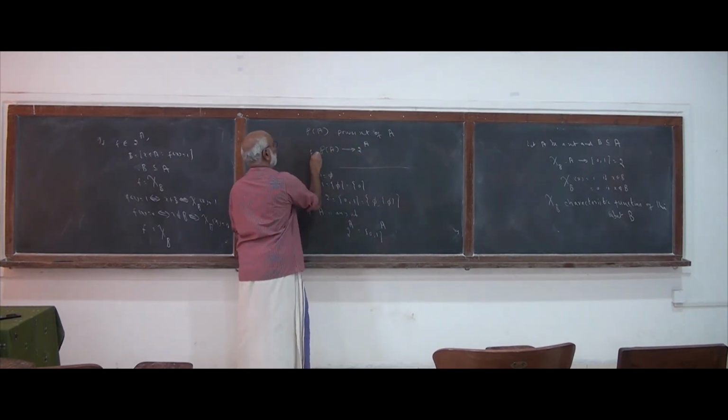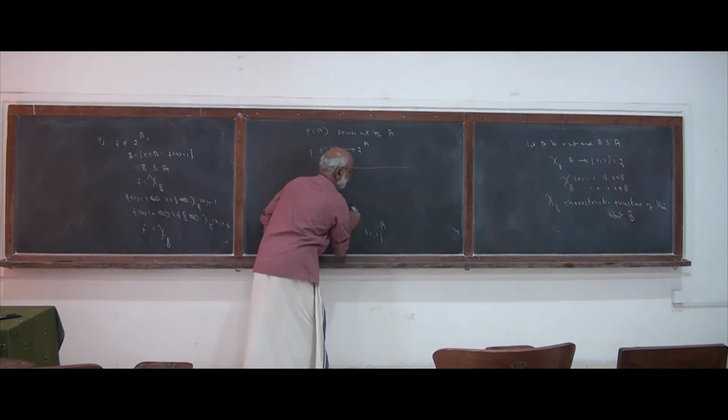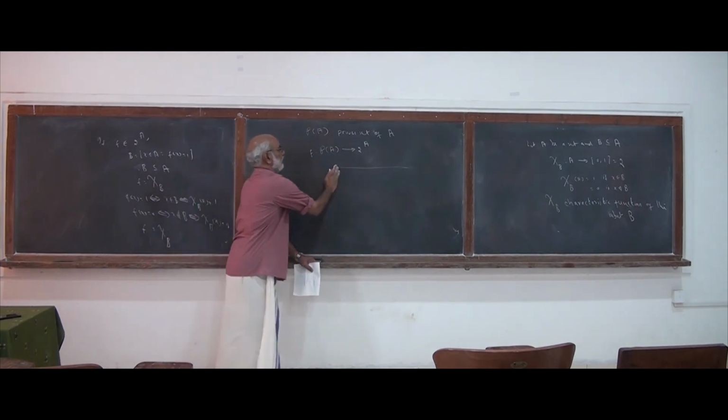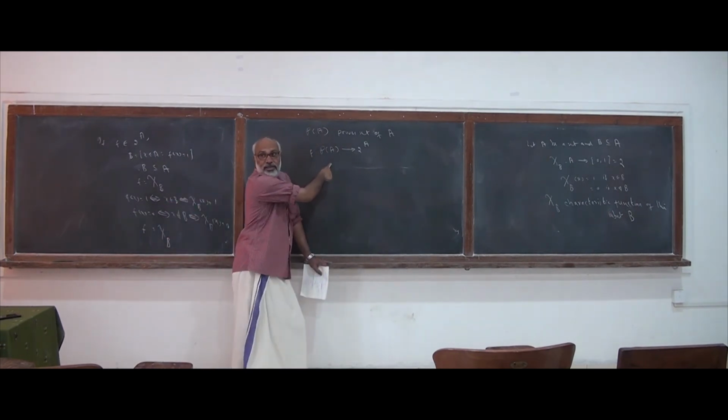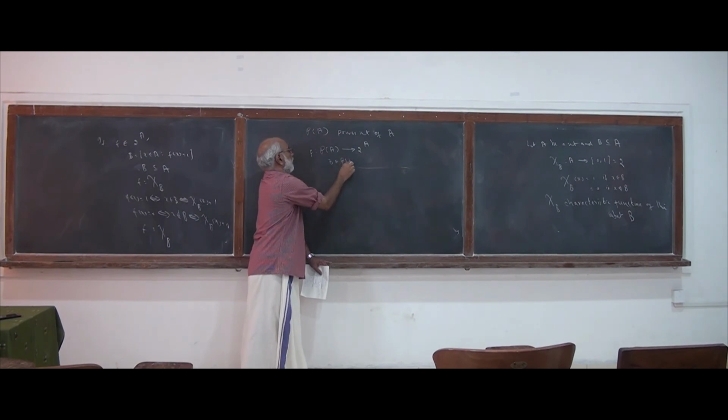A function from the power set of A. What are the elements of the power set of A? Subsets. So an element of the power set of A will be a subset of A.